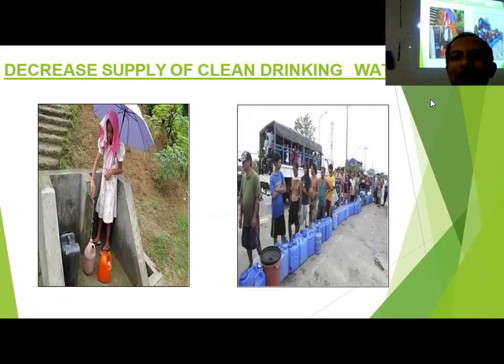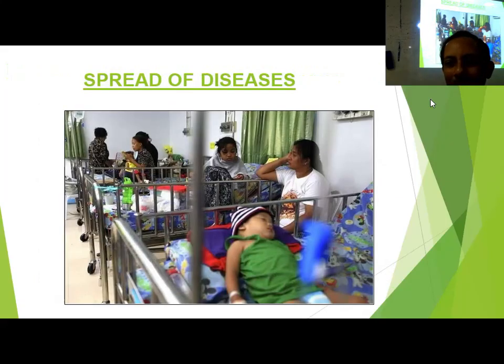Decreased supply of clean drinking water. These are all outcomes. If there is too much excessive rainfall, then your pump goes under water, your well goes under water, then clean water supply will be limited. Spread of disease. If the climatic condition changes, there will be more disease. If the insects are increasing, why not the microbes also? Bacteria, microbes, their growth also will increase.